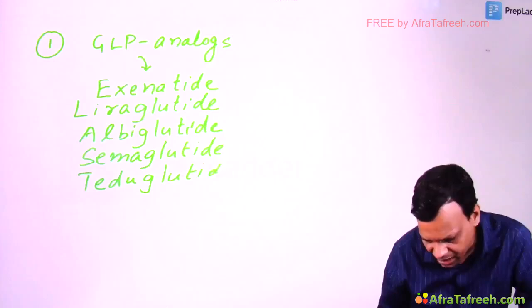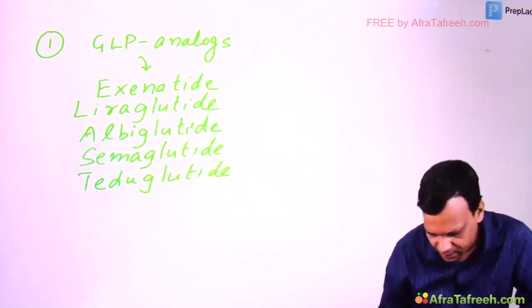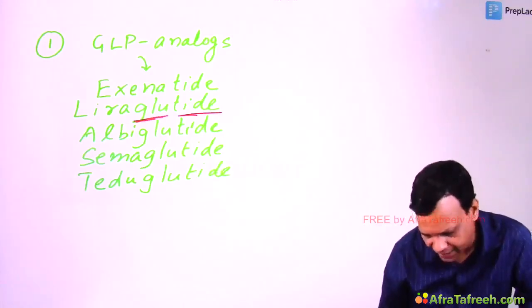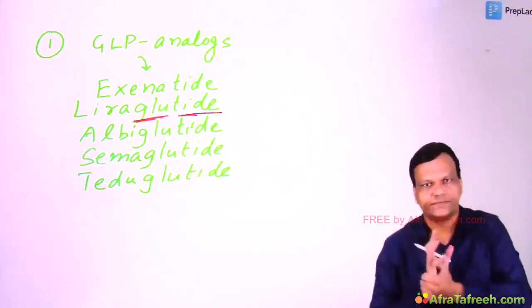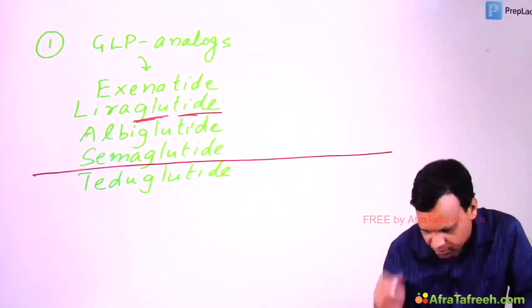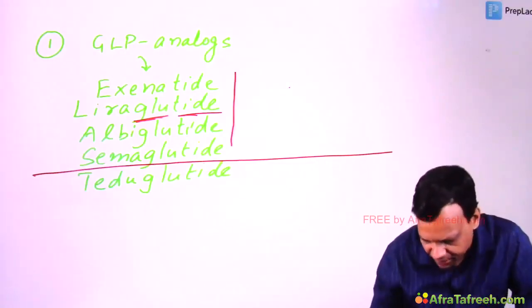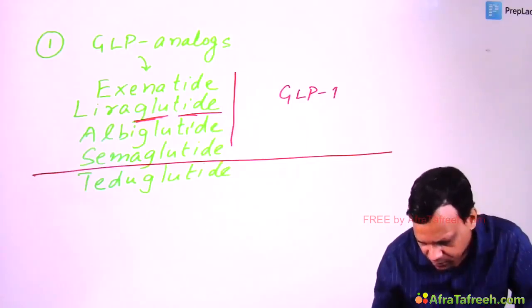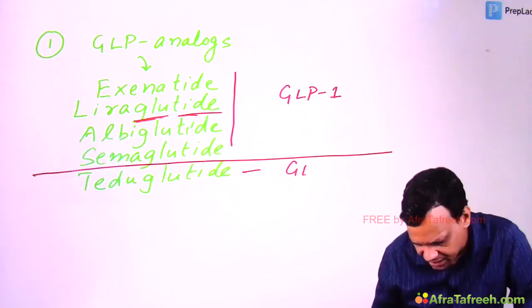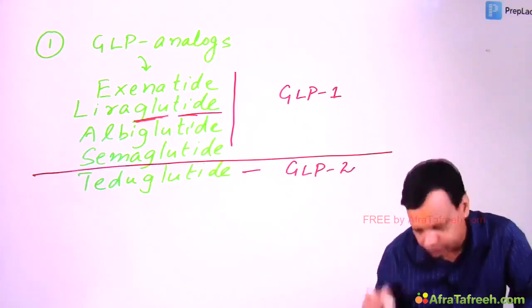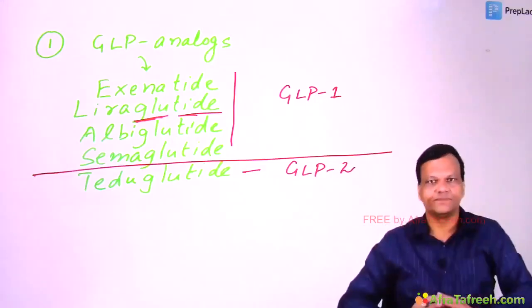So the names mostly end with glutide. Except teduglutide, all others are GLP-1 analogs, whereas teduglutide is mainly a GLP-2 analog. We'll discuss the difference a little while later.